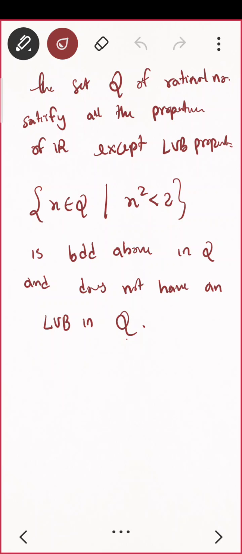That means I won't get any alpha which is a rational number and is the LUB. Can you see this set is bounded above? Can you see x square is less than 2? What are the upper bounds of this set? Whether 2 is an upper bound for this set, or 3 or 4.